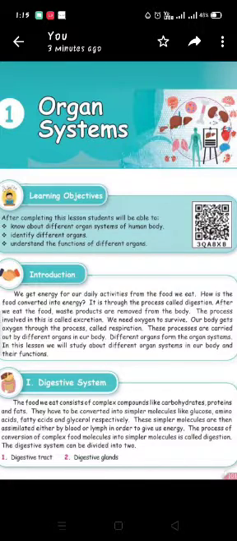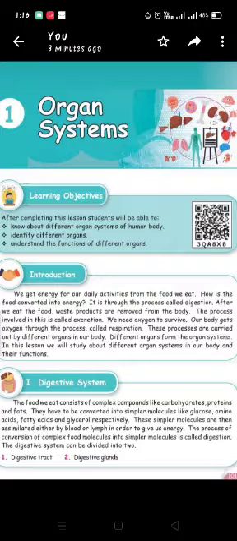They have to be converted into simpler molecules like glucose, amino acids, fatty acids and glycerol respectively. How are these complex compounds converted? They are converted into simpler molecules like glucose, amino acids, fatty acids and glycerol.